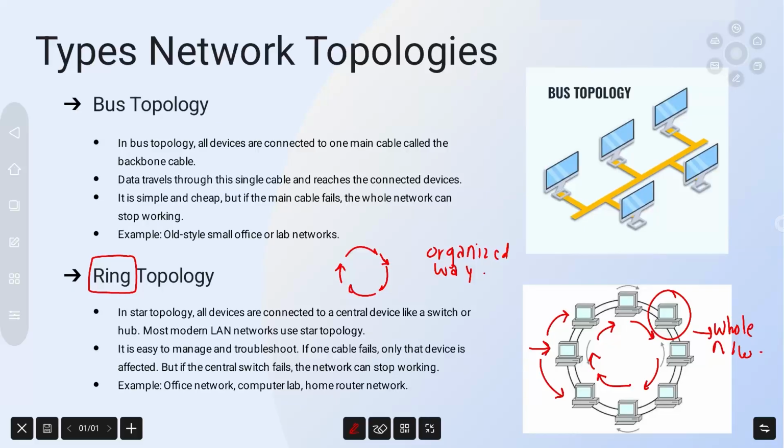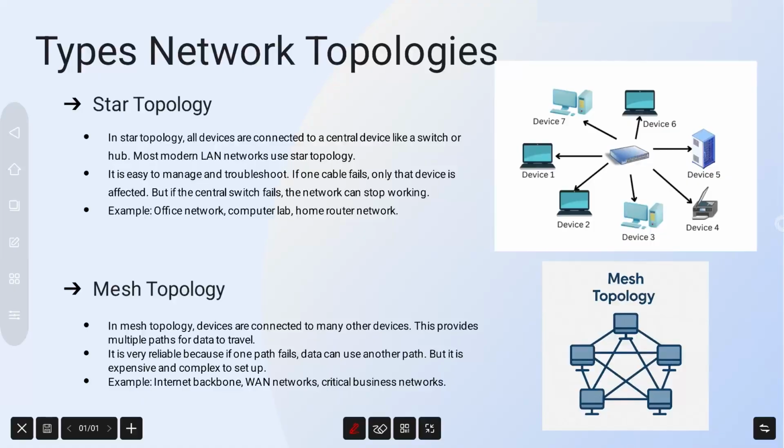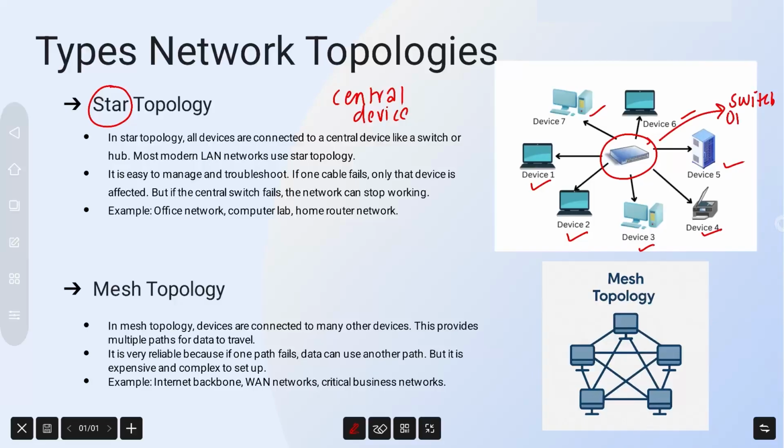Let us understand star topology. In star topology, all devices are connected to a central device. You can see in this image that device 1, device 2, device 3, device 4, 5, 6 and 7 are connected to this central device, which can be a switch or hub.